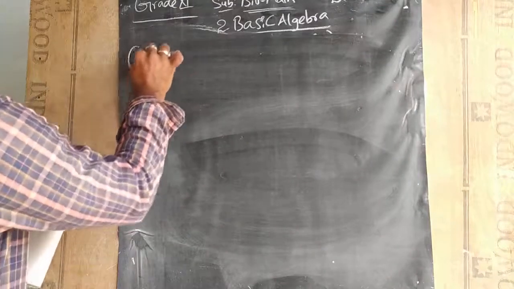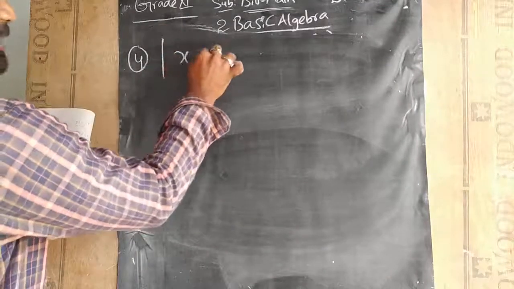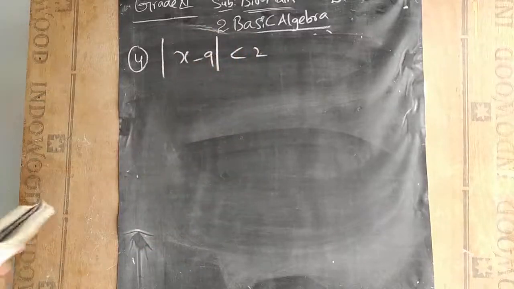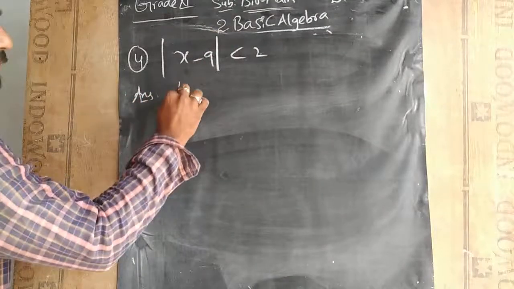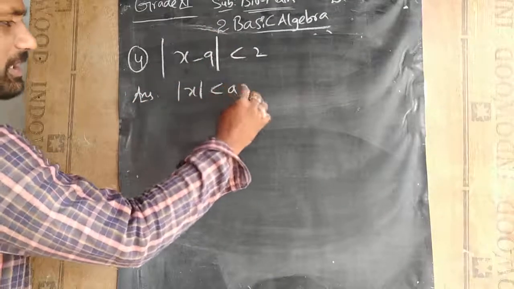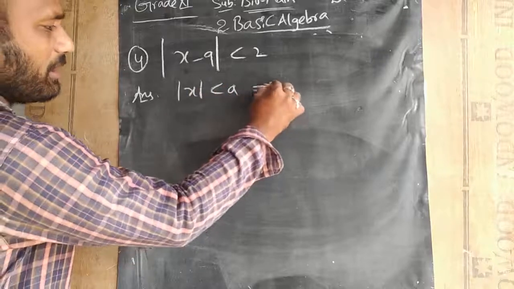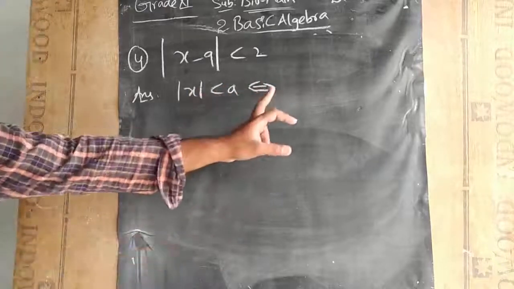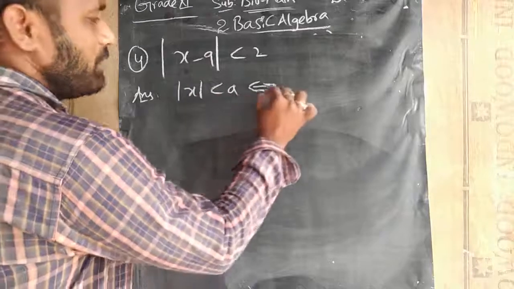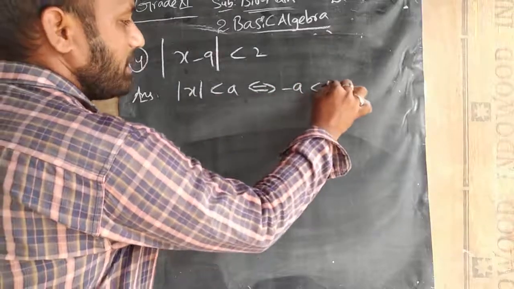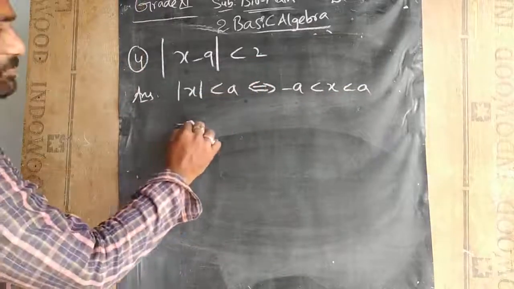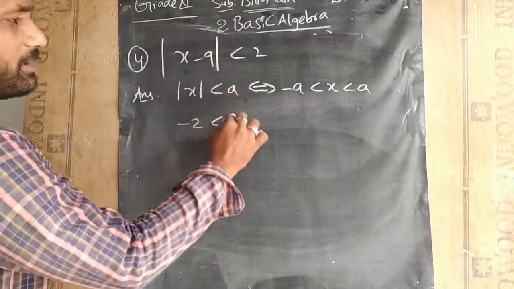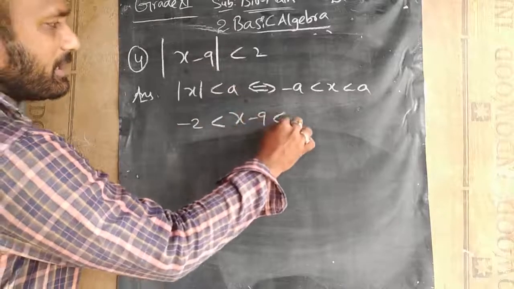Question number 4, |x - 9| < 2. Since it is in the form |x| < a, what is the condition that we can write? If and only if, we can use this conditional symbol. So -a < x < a. The a value is 2 now, so we can write it as -2 < x - 9 < 2.